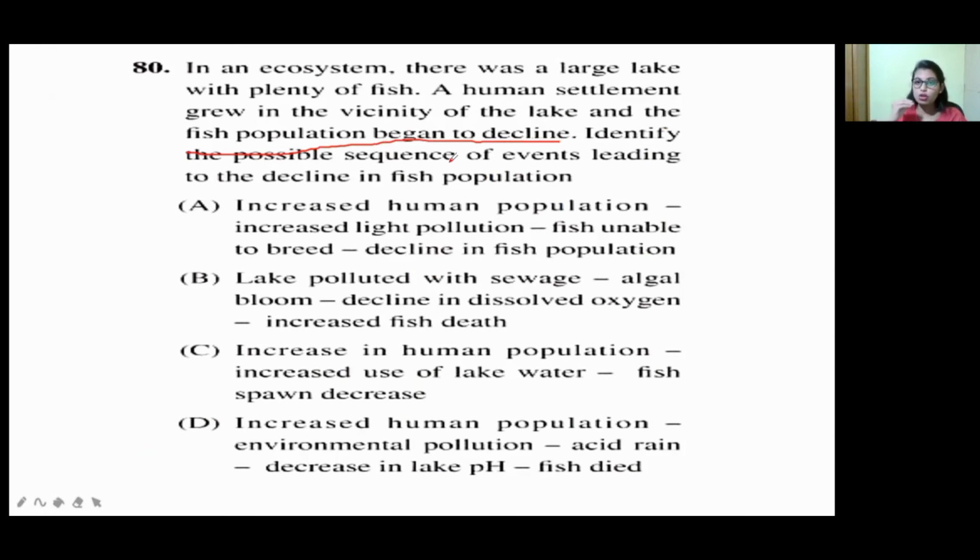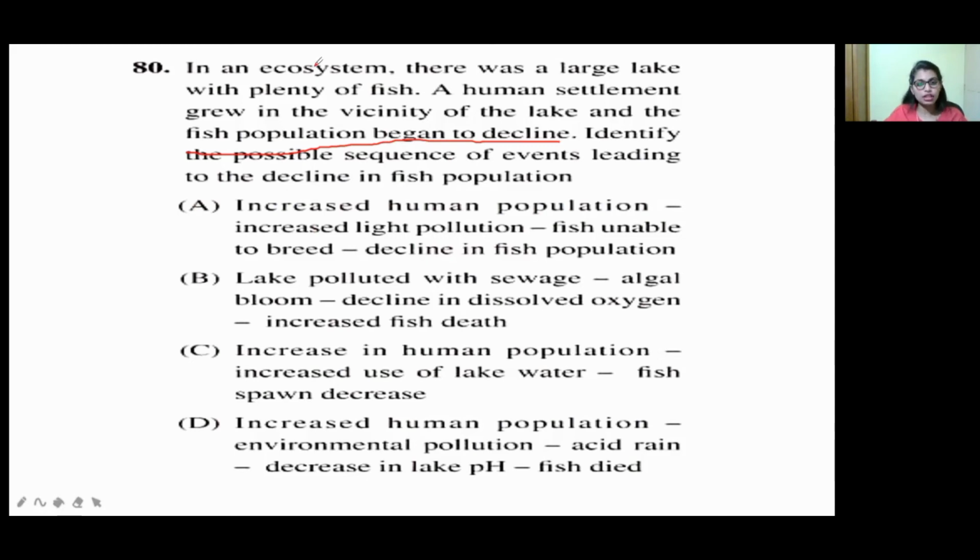Identify the possible sequence of events leading to the decline in the fish population. It means they are asking why the fish population will reduce. What is the reason? What is the sequence? In the question they will ask. So option A: increased human population, increased light pollution, fish unable to breed, decline in the fish population.